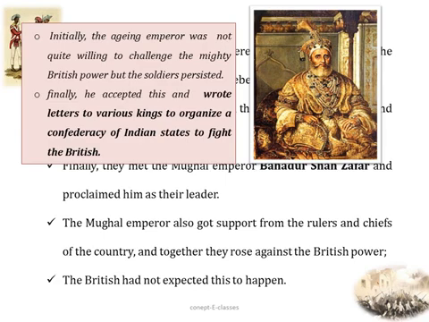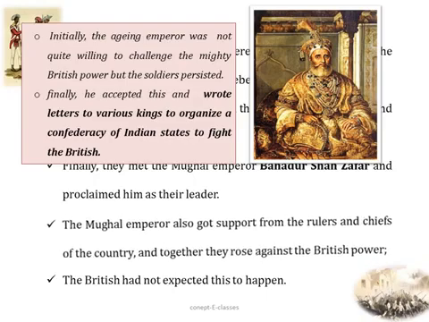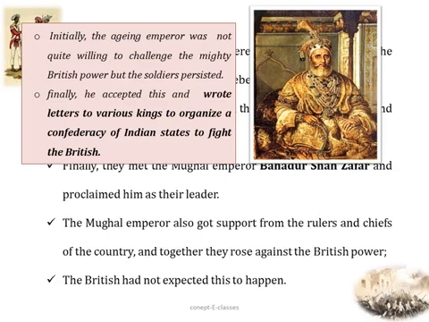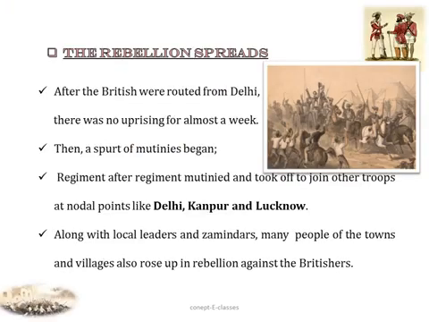The Mughal dynasty actually ruled over a large part of the country. So many small rulers believed that they could stop this British rule if the Mughal emperor could rule again. So the Mughal emperor got support from the rulers, the chiefs of the country, and together they rose against the British power. The British actually had not expected this to happen. Then the rebellion started spreading.